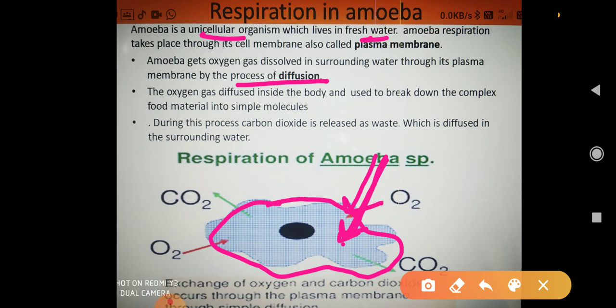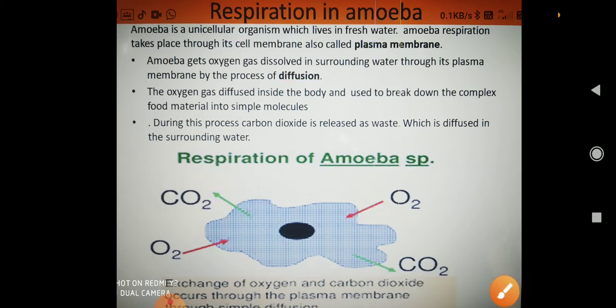And due to the metabolic process of the body, or we can say as a result of cellular respiration, CO2 is produced, and because that is more inside comparatively to outside, it diffuses outside. Is it okay? The process takes place simply by diffusion. Any problem? Is it clear to you? Okay. Now next.